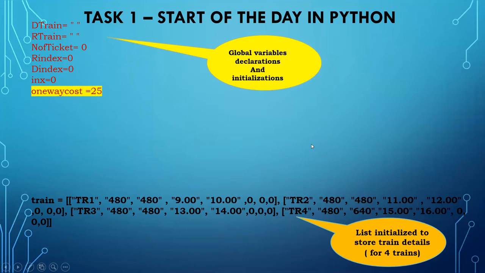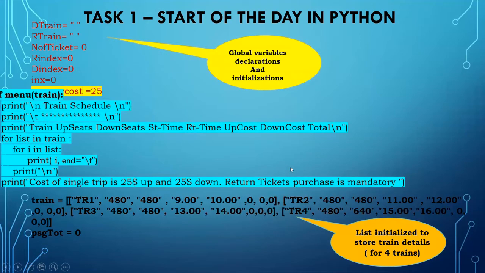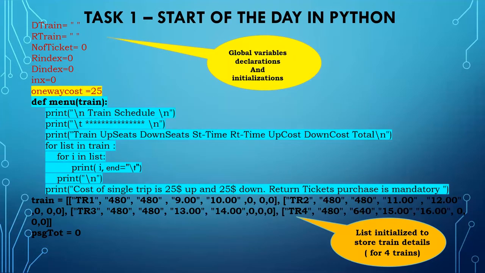We are going to display the screen, and the updated screen also, in future in all the tasks. So I don't want to write it again and again. To overcome that problem, here I initialized total passengers travel, and I used a function, so I can call the function anytime.